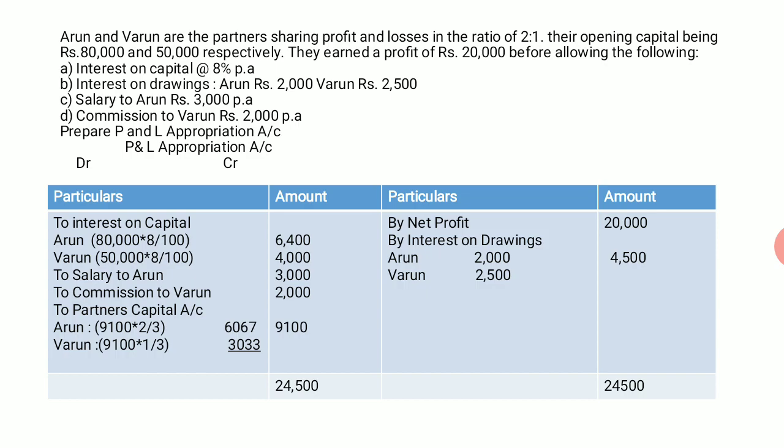So we'll get profit of rupees 6,067 for Arun and 3,033 rupees for Varun. So if we total, we'll get 24,500 rupees on both sides. This is about illustration 2.